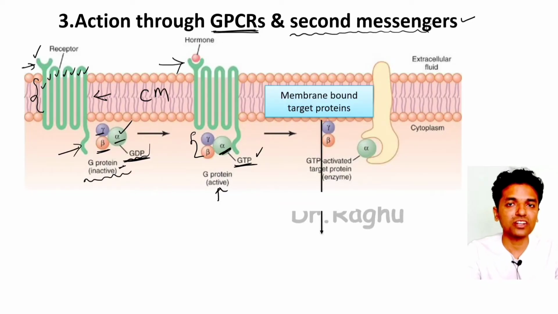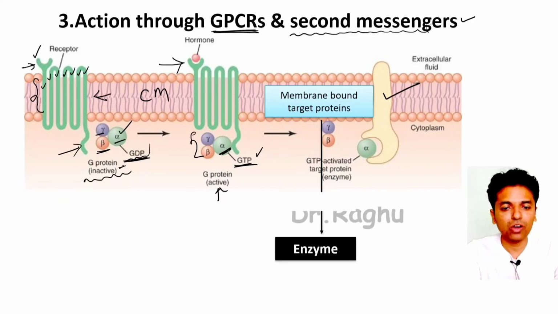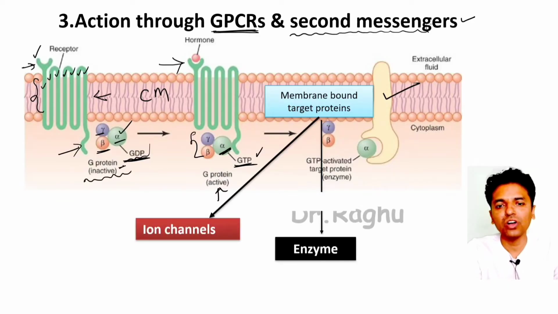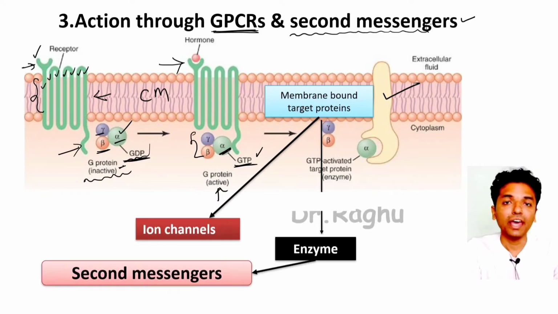What are these called? These are called membrane bound target proteins. That means these proteins are also present in the membrane, and they can be of 2 types. They could be enzymes which are present in the membrane, or they could be ion channels. And if they are enzymes, they are going to help in the production of the second messengers, because of which the physiological actions in the cell are going to take place. Okay, this is the mechanism of G protein coupled receptor.